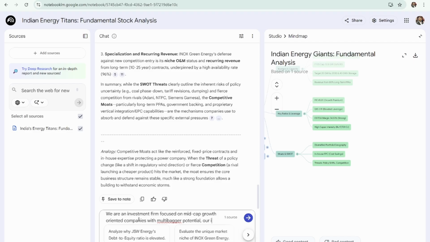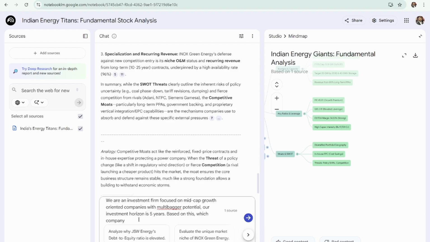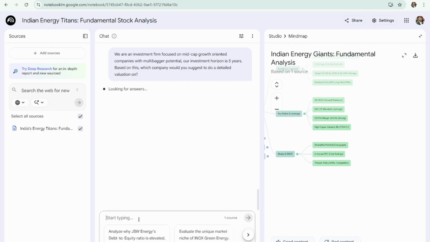Our investment horizon is 5 years. Based on this, which company would you suggest to do a detailed valuation on? So let's see which company it returns.